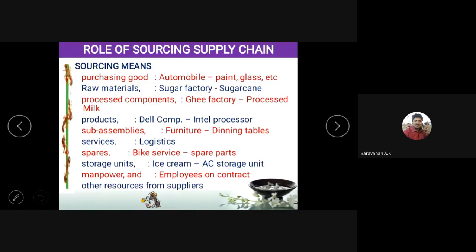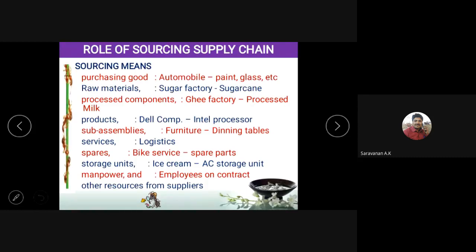Even if you buy a company's shirt, you can see two or three extra buttons placed in that shirt. Because if any button comes off the shirt, you can replace it with the spare button. So again, it is called sourcing. Next is the storage unit. For example, for ice cream, definitely there needs to be an AC unit, an air conditioner or refrigerating unit. This is what we call storage units.